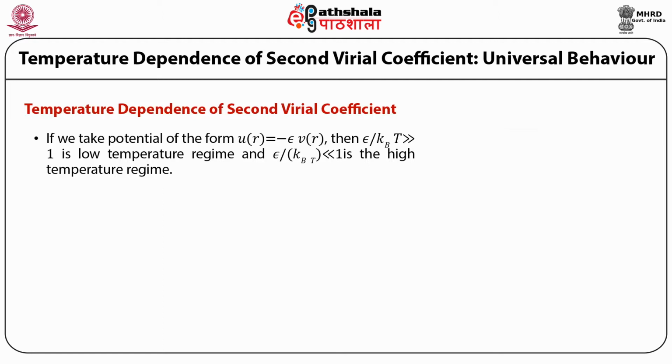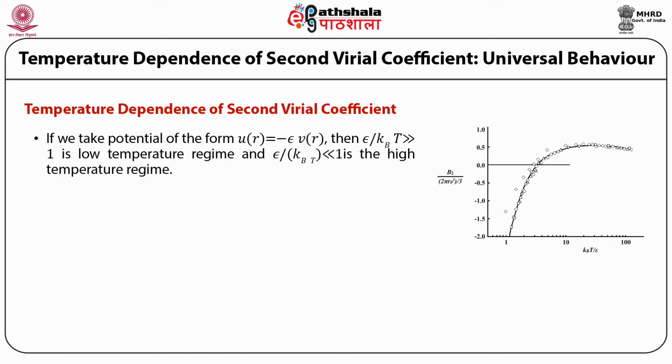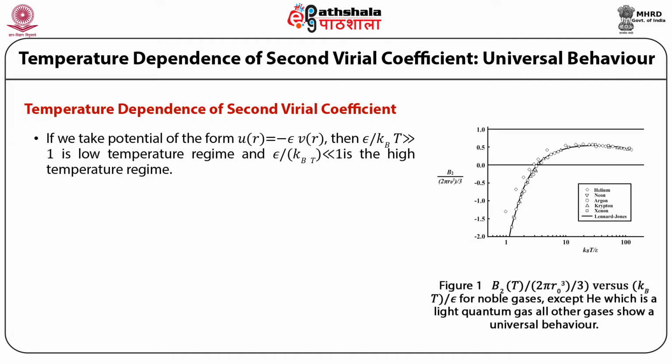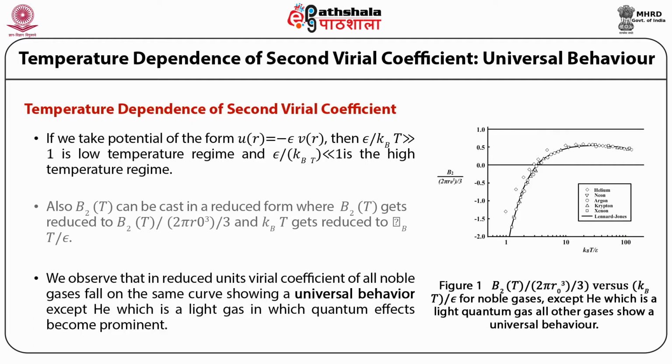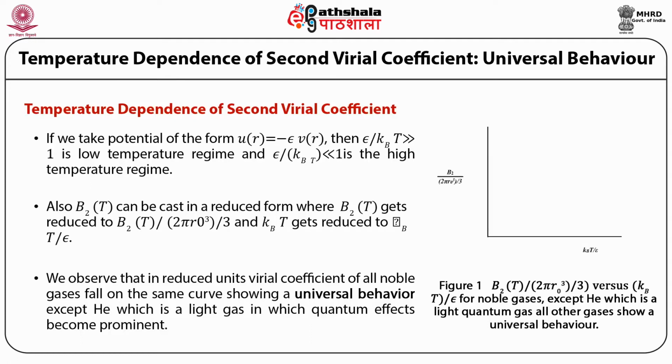Also, the second virial coefficient B2(T) can be cast in a reduced form where B2(T) gets reduced to B2(T) upon 2 pi R naught cube by 3 and kBT gets reduced to kBT divided by epsilon. A graph of reduced virial coefficient and reduced temperature is shown in figure 1. We observe that in reduced units, virial coefficients of all noble gases fall on the same curve, showing a universal behavior except helium, which is a light gas in which quantum effects become prominent.